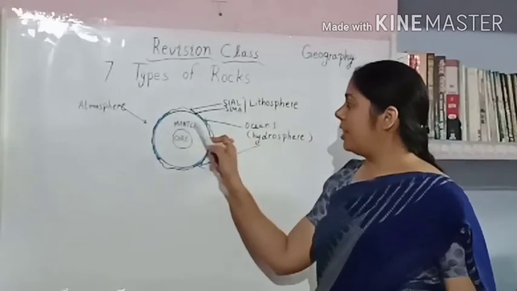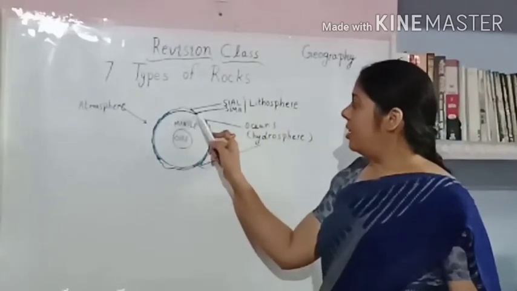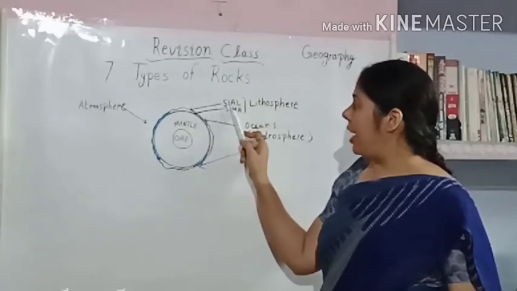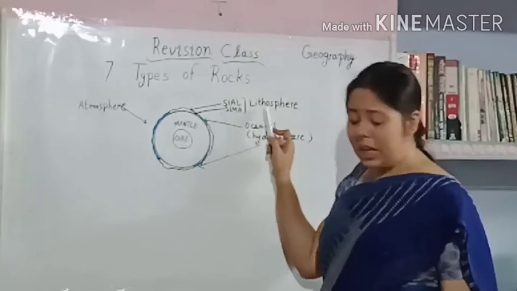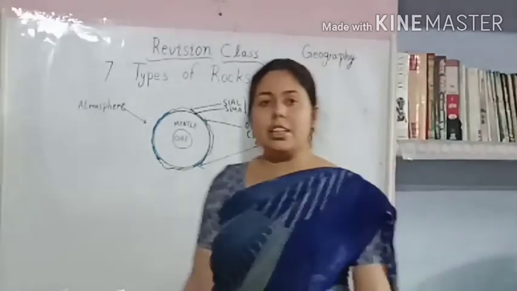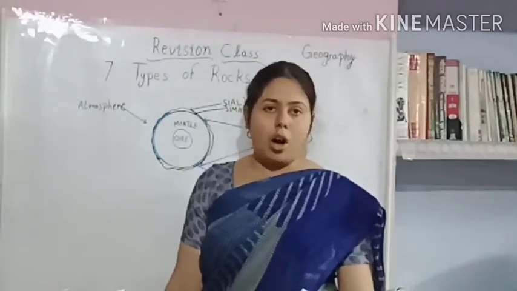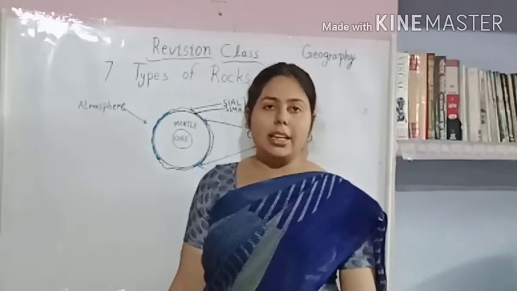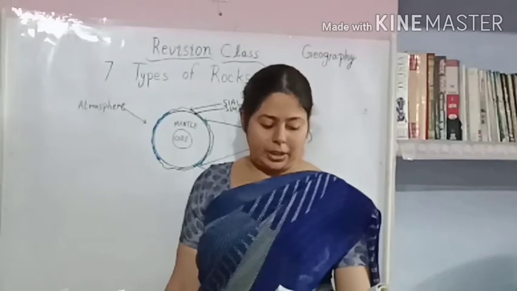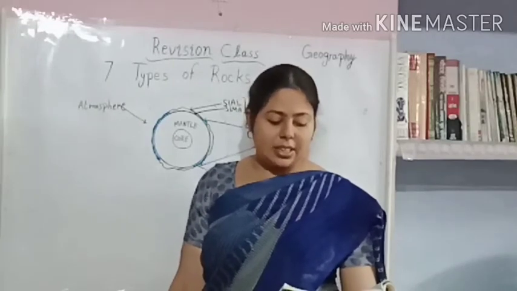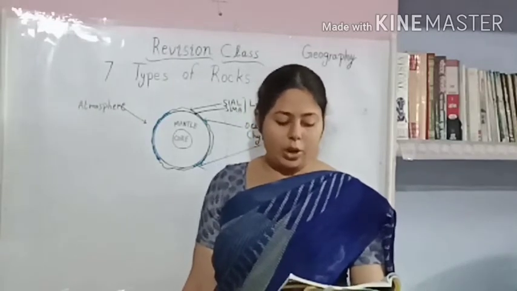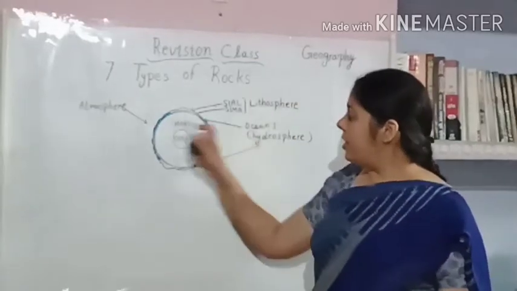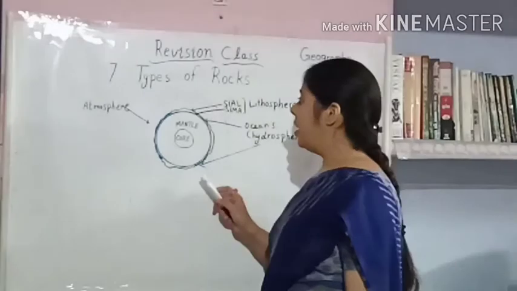lithosphere. You can see in this image, this is Sial and this is Sima, and both are called the lithosphere. So what is lithosphere? The surface of the earth made up of solid rocks and soil is called the lithosphere. It comprises the 7 continents and the rocky ocean beds. And so students, this is the structure of the earth.